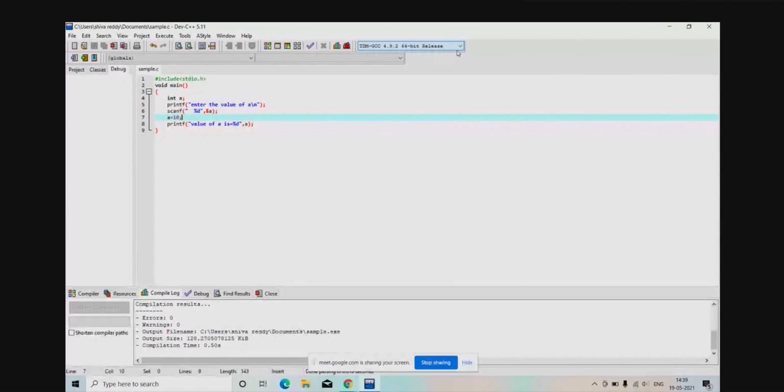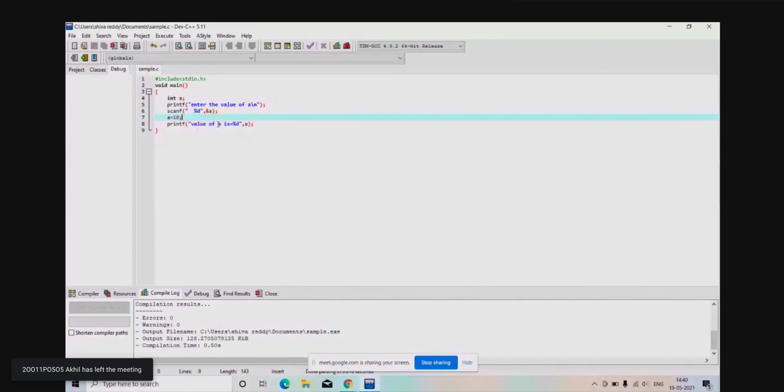What could be the answer? In general, what the user enters becomes your answer. But after that, I have assigned the value 10 to a. So whatever you entered last, that always becomes your answer.